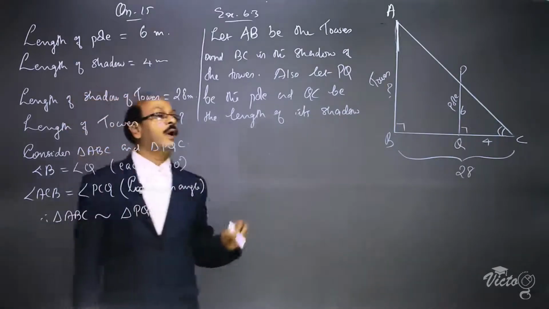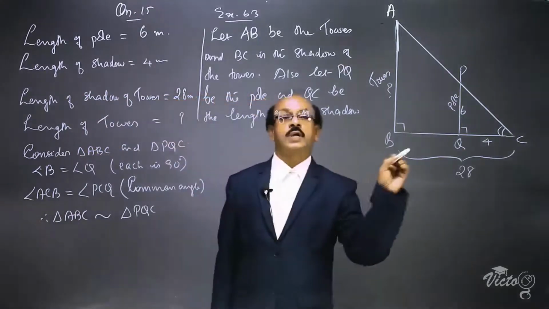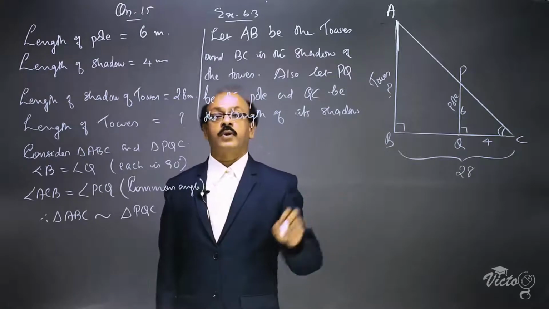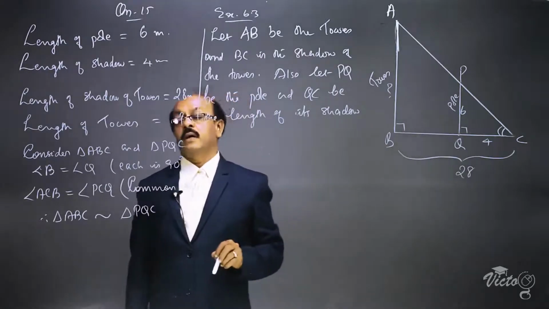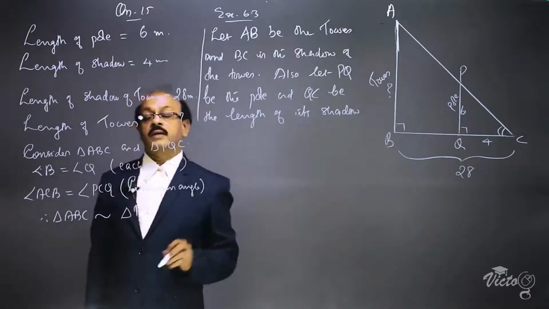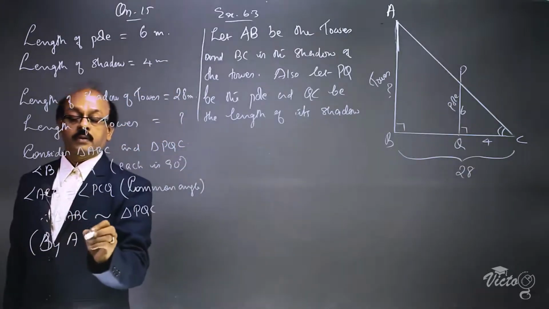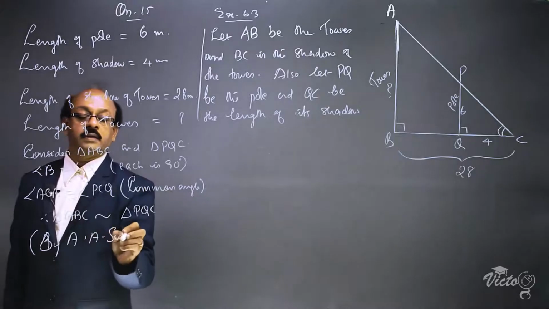First of all, we have to prove these two triangles ABC and PQC are similar. Then only we can apply the property of the ratio of the corresponding sides. The reason is AA similarity criterion.